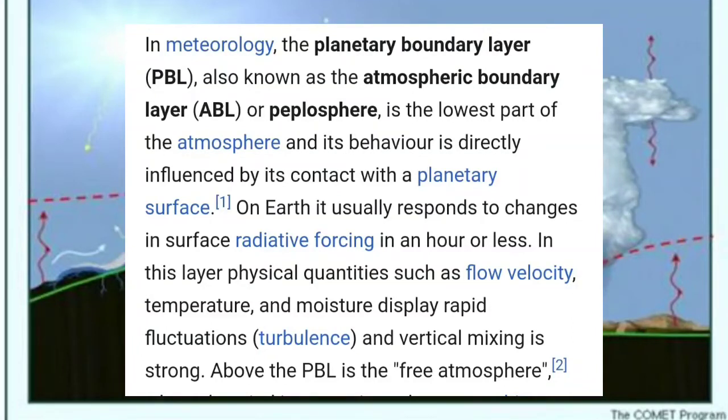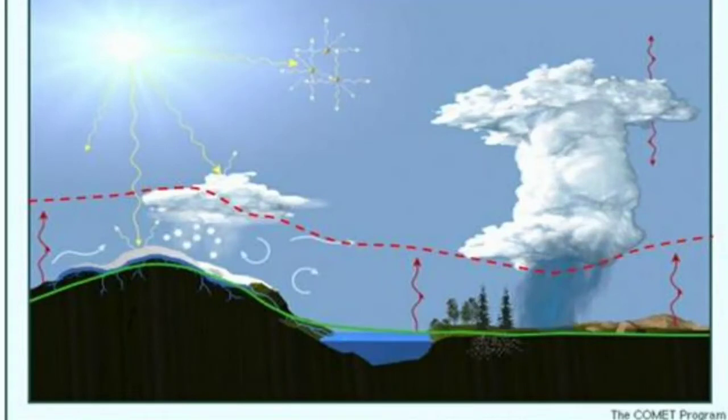So the molecules normally diffuse from the surface to the upper side, from higher density to lower density. That is a normal diffusion process. But due to the planetary boundary layer and the surface heating, these molecules transfer faster from the surface towards the lower density atmosphere, that is, the upper atmosphere.